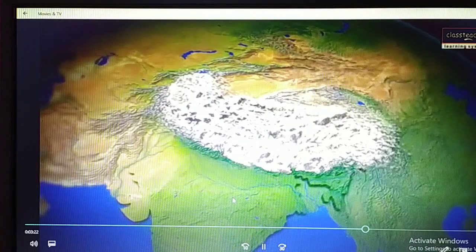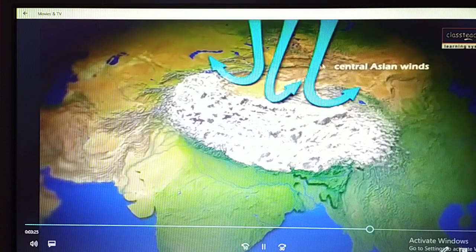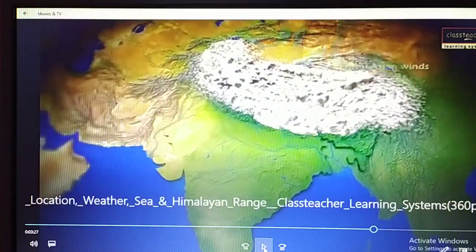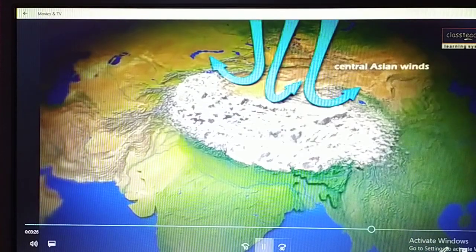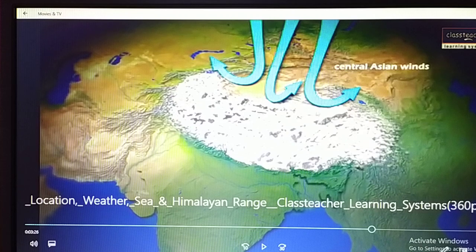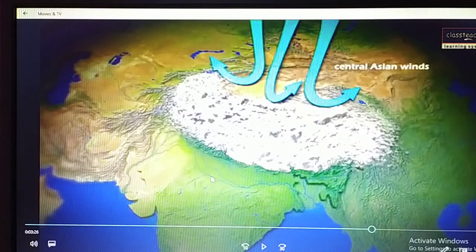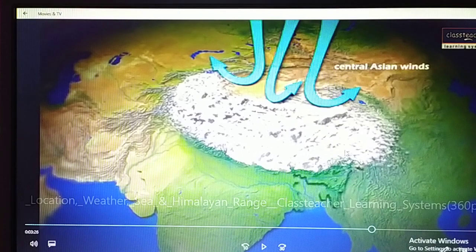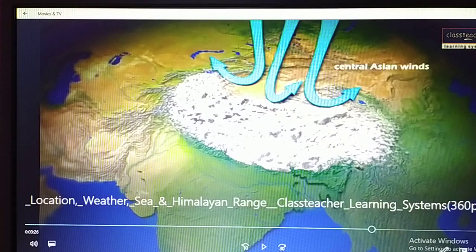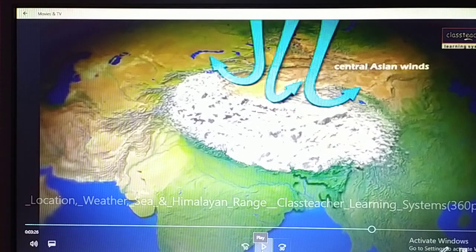Here in the picture we can see very easily the Central Asian winds, which are very cold in nature. I will show you one more time. So the Central Asian winds, which are coming from this direction to this area, if there was no presence of the Himalayan mountain, would have hit the mainland of India, which would cause severe illness to the people living here. But they are not allowed to enter into India because of the presence of the Himalayan mountain. So this is the greatness that the Himalayan mountains are playing for India. It plays a role like a big wall which is protecting India from natural calamities, even the attack from foreigners.